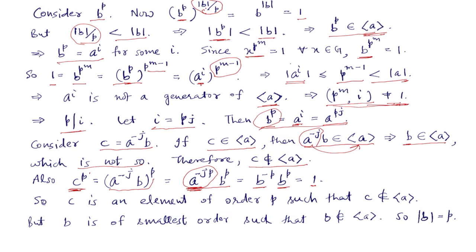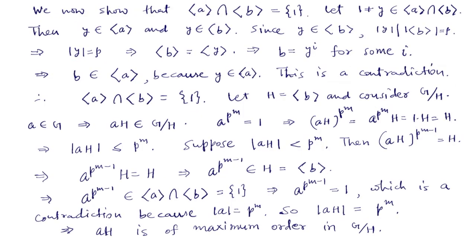So c is killed by p, so that means c is an element of order p such that c is not in A. And remember that in group G there cannot be elements of order less than p other than the identity itself. So c is the smallest order element which is not in A, but b was chosen of smallest order such that b is not in A. So the order of b is also p, and this proves our claim.